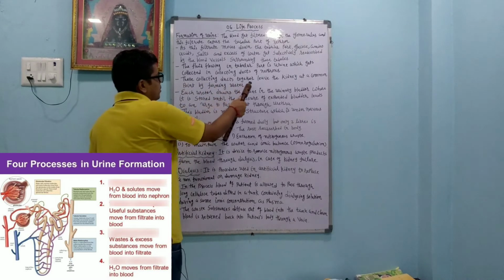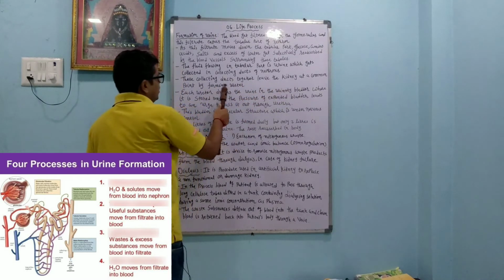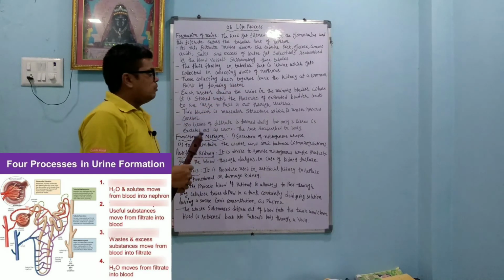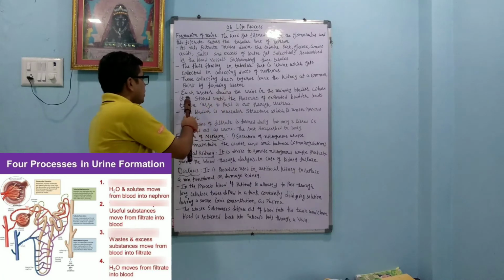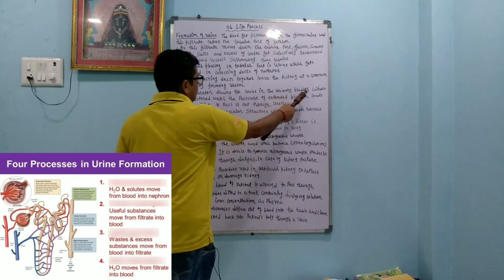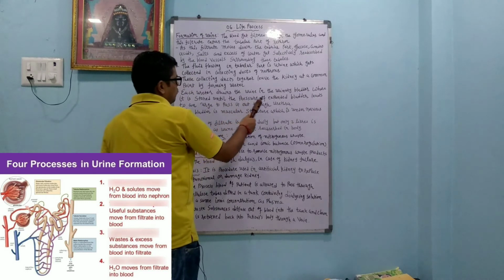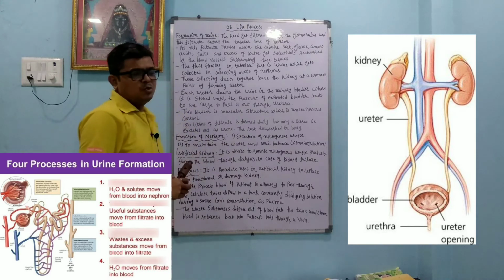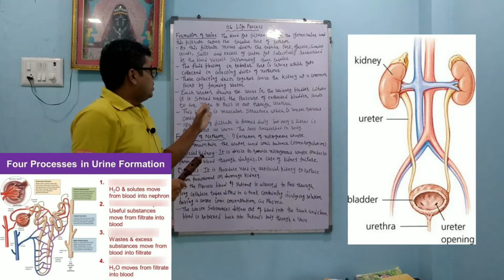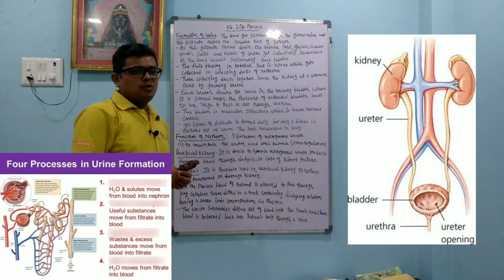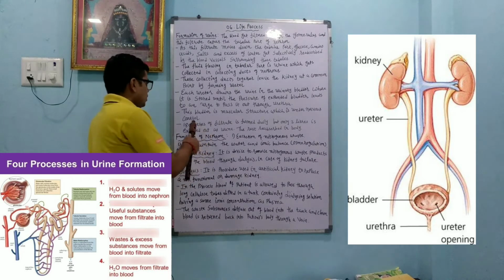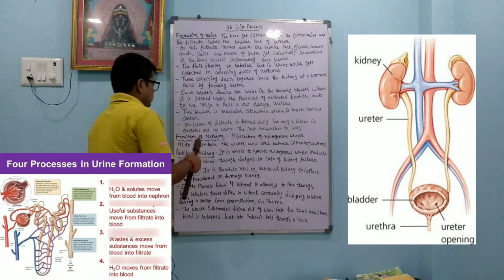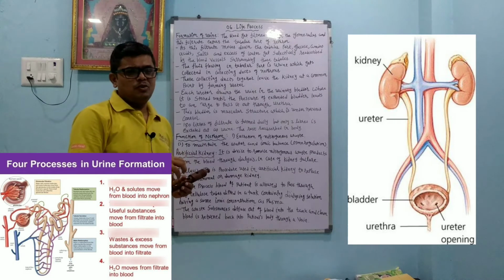These collecting ducts together leave the kidney at a common point by forming the ureter. Each ureter drains the urine into the urinary bladder, where it is stored until the pressure of the expanded bladder leads to an urge to pass it out through the urethra. So when the pressure is increased, the urine is passed through the urethra. This bladder is a muscular structure which is under nervous control.